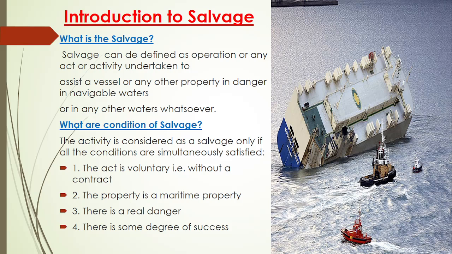So let's start today's video on the Salvage Convention 1989, and first, what is a salvage. Salvage is any operation which we carry out in navigable water when a maritime property is in danger. That operation is called salvage. It means that if a maritime property is in danger and needs assistance in order to be saved, an operation which involves another ship's or a small ship's assistance to save this property is called salvage.